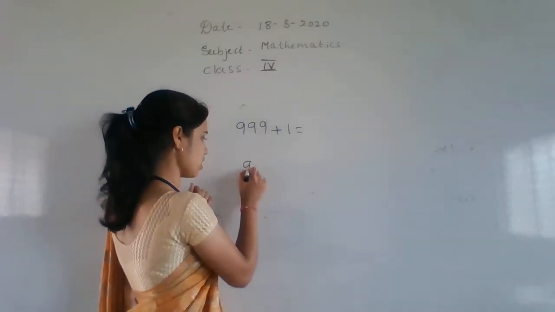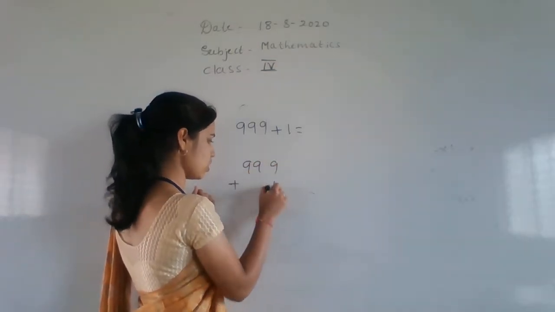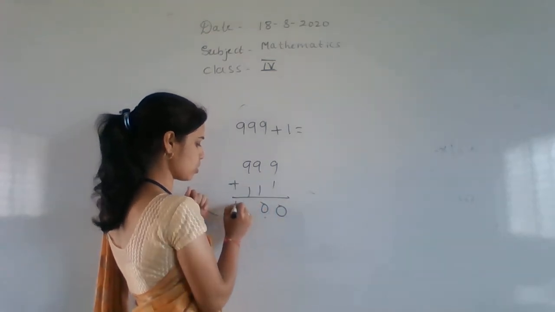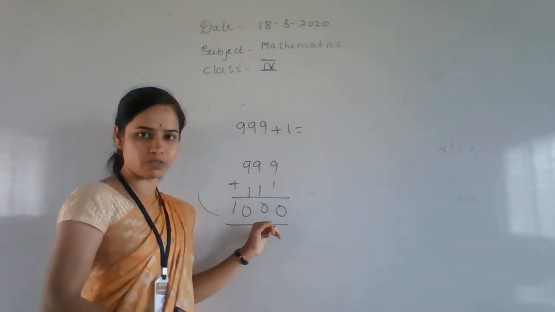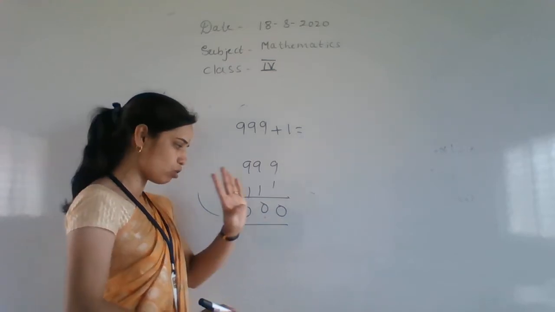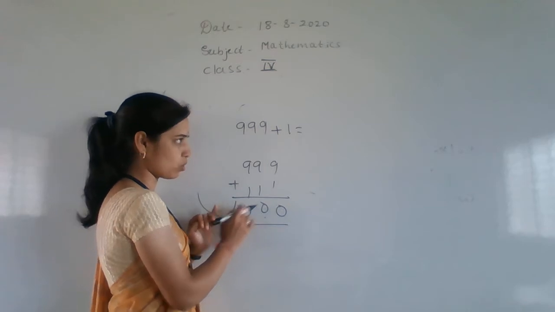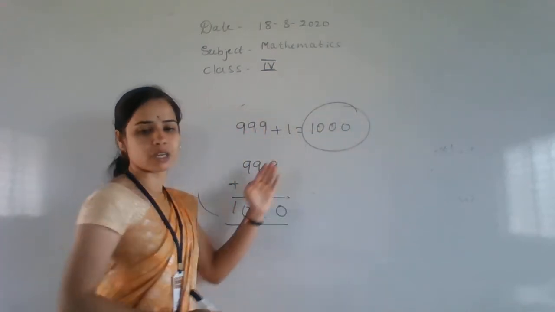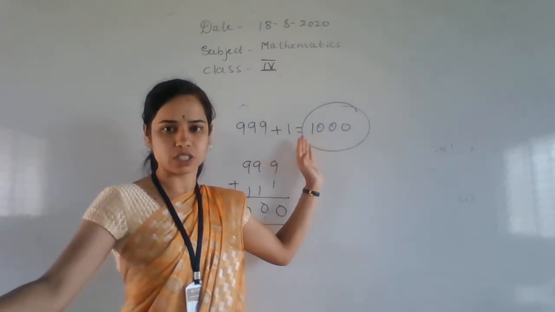See here, 9 plus 1 is 10, 9 plus 1 is 10, 9 plus 1 is 10. Is this a 3 digit number? No, absolutely wrong. It's a 4 digit number. Why? Because it contains 4 digits, 1 2 3 4. It is called a 4 digit number. It's the smallest 4 digit number.